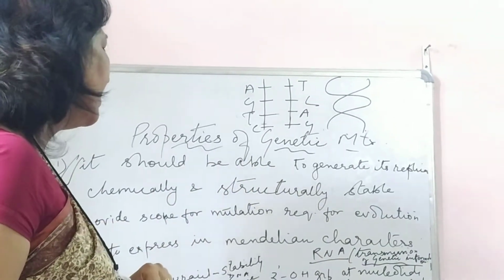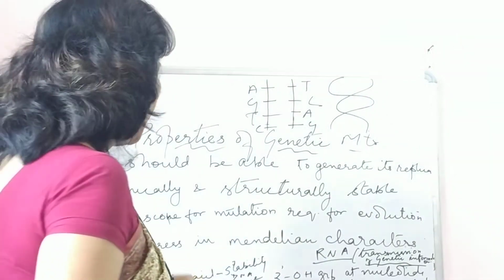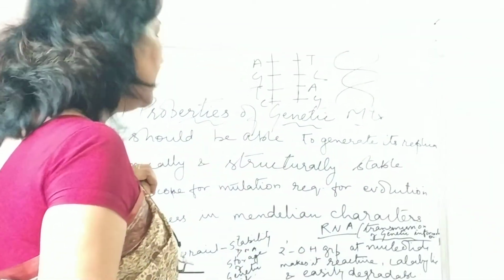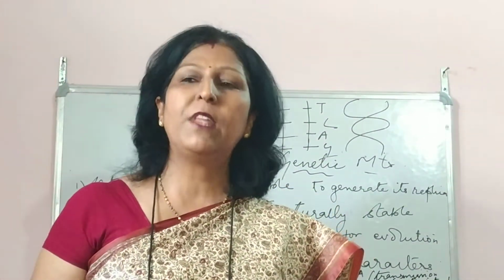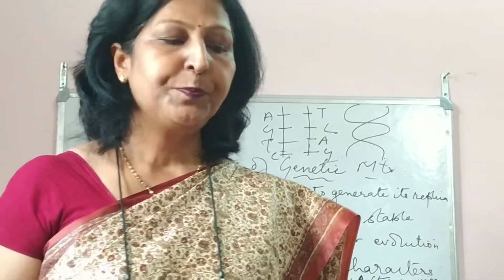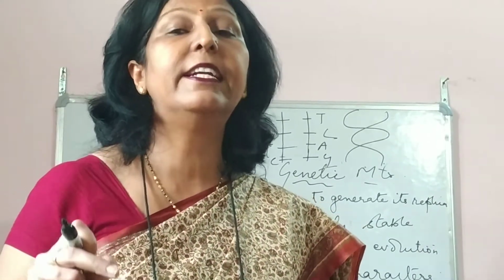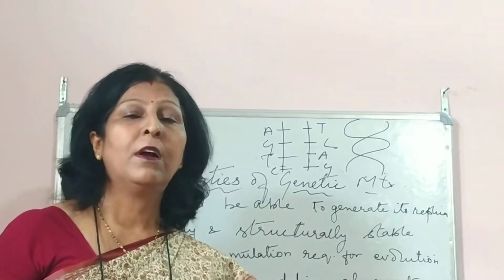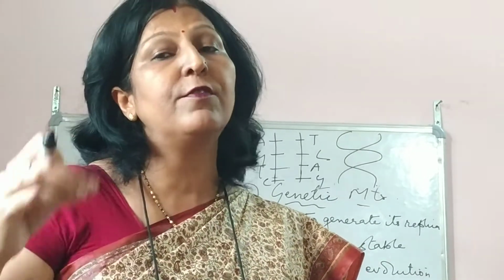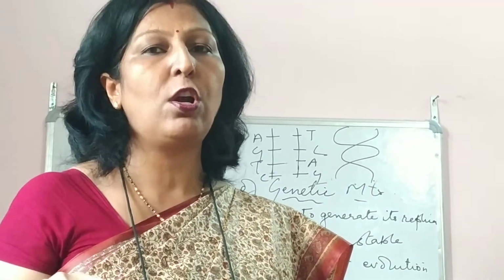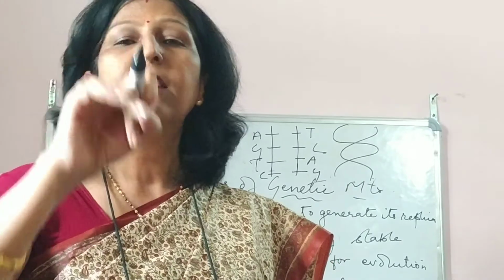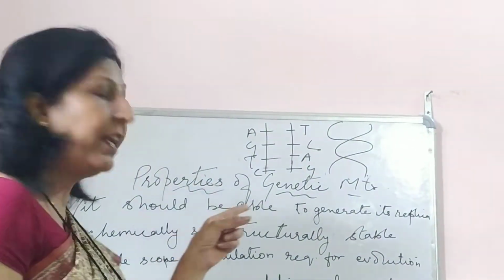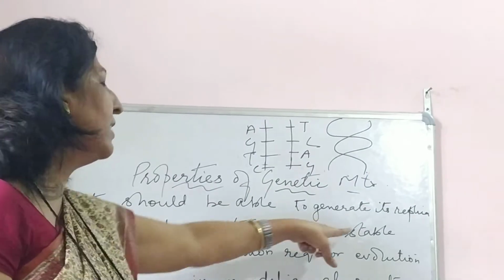The second one is that it should be chemically and structurally stable. Now here there is a little problem. First let me talk about Fred Griffith's experiment, children. There, yes, it was stable, because if you remember, when the smooth walled bacteria were heat killed, they still had something in them which could convert the rough walled into smooth walled. So the DNA itself was not killed. The DNA which was the genetic material did not get killed. So it was stable. Here it proves that DNA is stable.